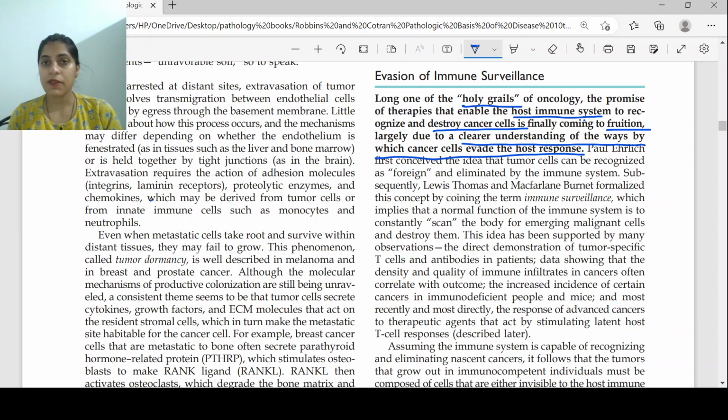So what we are going to study is how the cancer cell is attacked by the T cells. Then further on we'll study how the tumor cells are escaping these mechanisms of killing by these immune cells. And then we'll study about the immune therapies that can help these immune cells to kill these tumor cells. So this is under three headings.